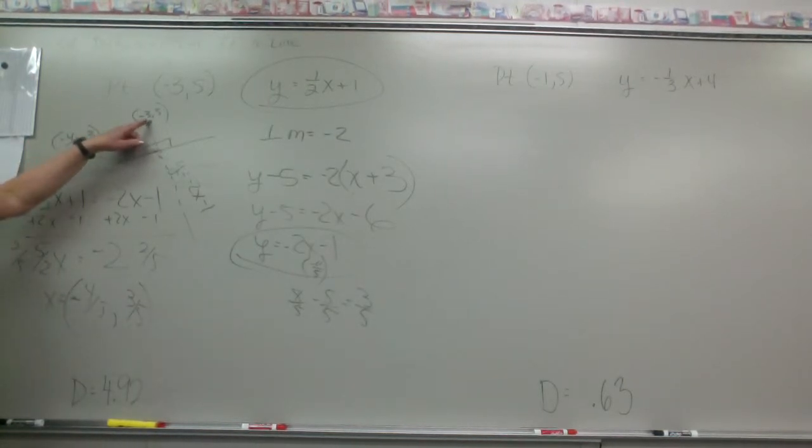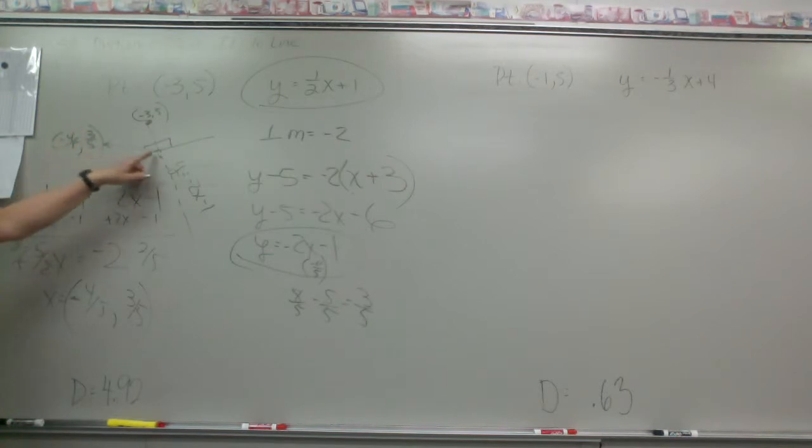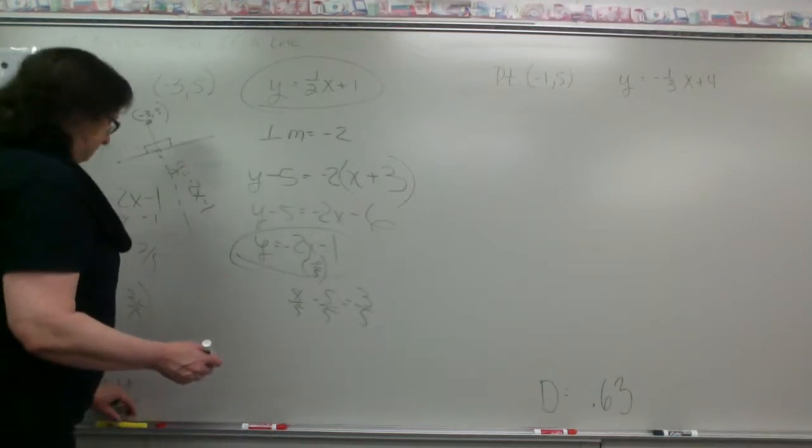Now I'm going to find the distance between the 2 points, the point desired and this point that is the intersection of the 2 lines. Okay, so what is my distance formula?